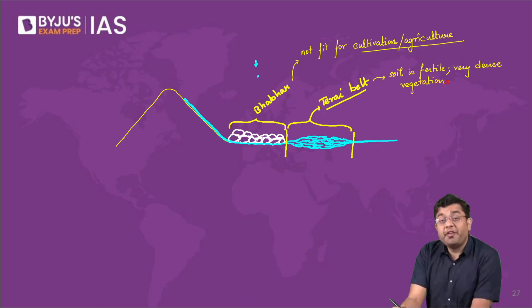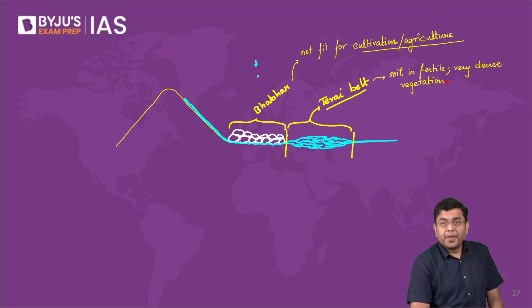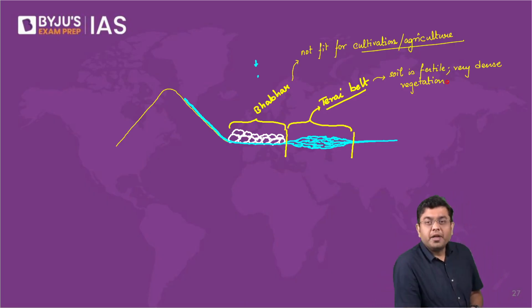Now, where you have very dense vegetation, obviously, animals also come in. So, this is the region that you have the Rajaji National Park, the Corbett National Park. All of them exist in the Tarai belt. Now, in total, we have 33 elephant reserves in the country. The latest elephant reserve to be added is the Tarai Elephant Reserve. So, that is the Tarai belt, densely vegetated.